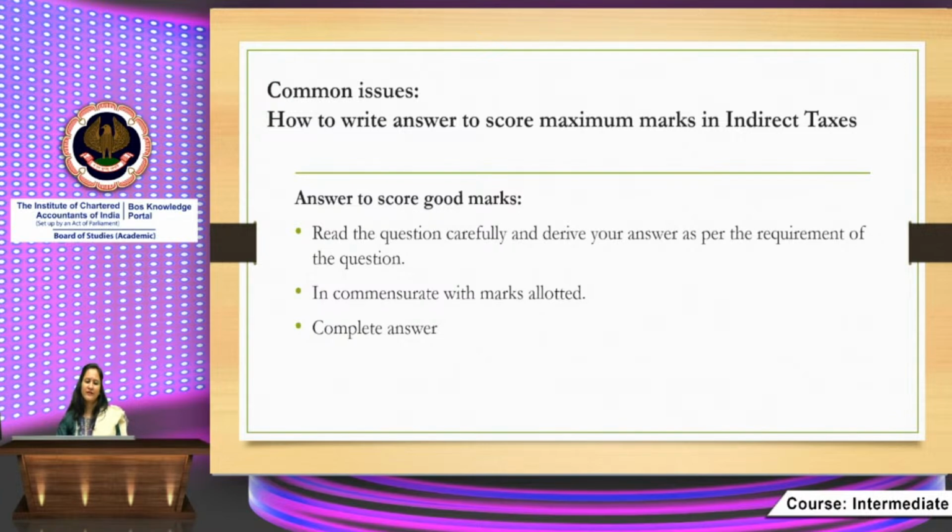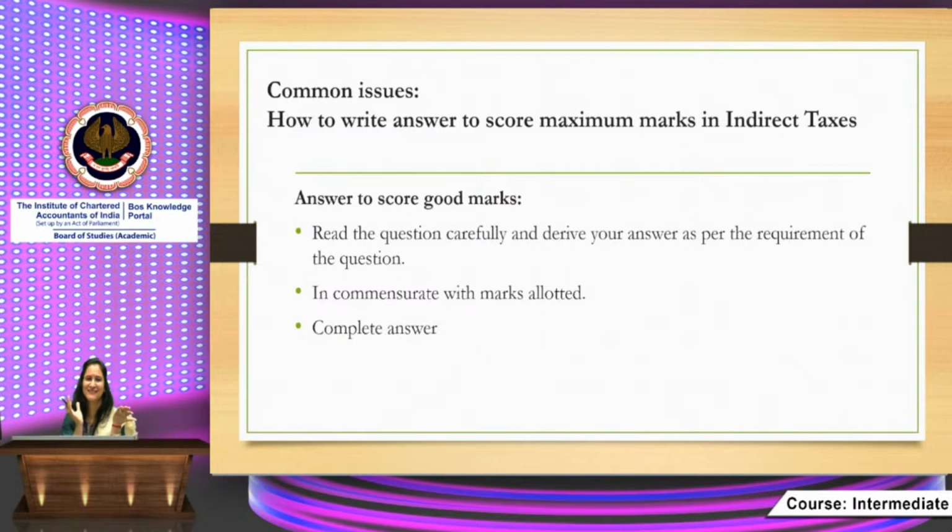First of all, I will say scoring good marks in indirect taxes is not at all difficult. It's very easy if you want to score good marks in indirect taxes. If you have gone through the study material, if you have conceptual clarity, if you know all the provisions, then trust me, no one can stop you from scoring good marks in indirect taxes.